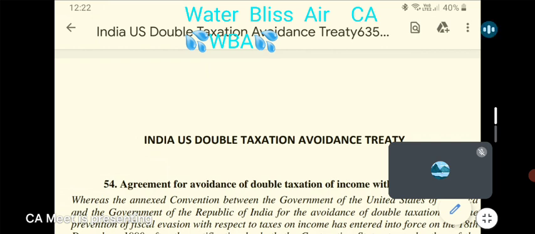Now the question is, he is a resident of India as per residential status, as per income tax laws. His income is arising and accruing in United States, that is $10,000 a month.